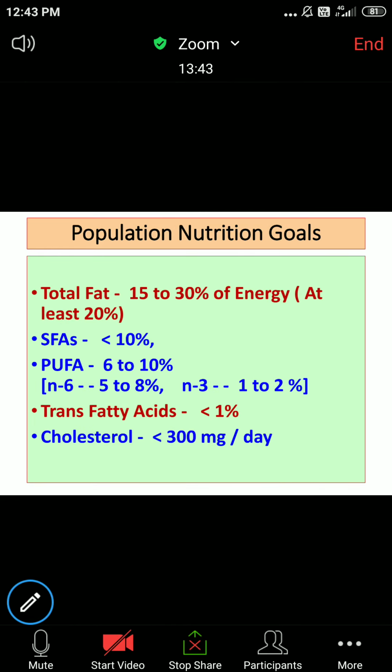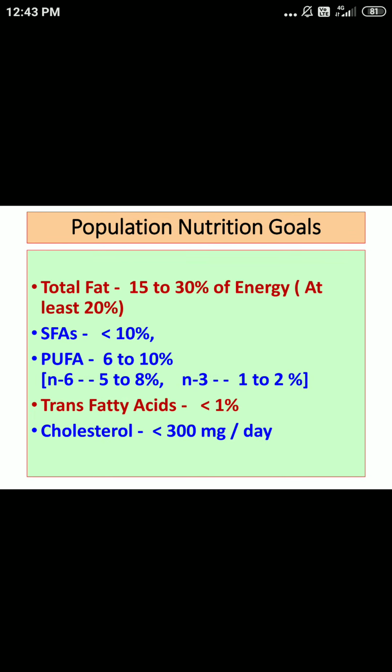Now, as far as saturated fats are concerned, they should provide less than 10% of energy. So less than 10% we should get from saturated fats. As far as PUFAs are concerned, the total energy that can be provided from PUFAs varies from 6 to 10%.